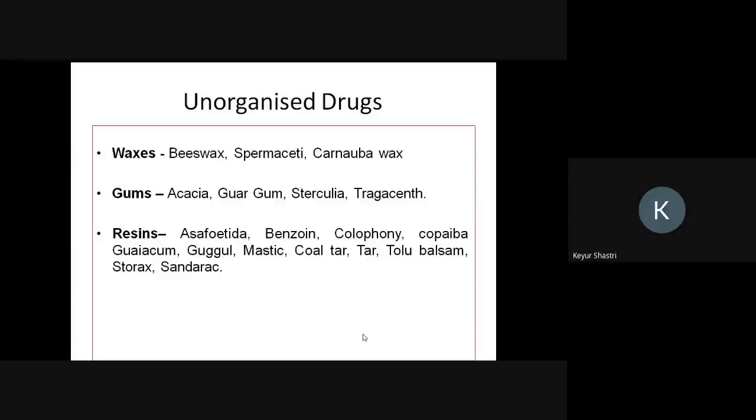Resins are amorphous products. Examples are hing or asafoetida, benzoin, colophony, copaiba, guaiacum, gugul, mastic, coal tar, tolu balsam, storax, sandarac. These are again all unorganized drugs, and these are all resin-containing drugs.